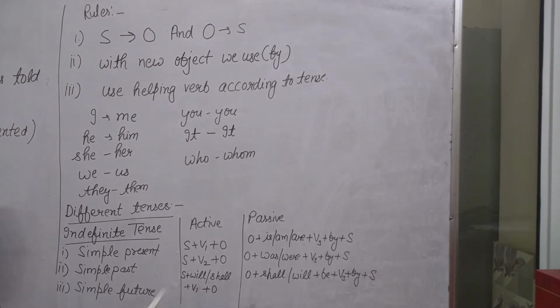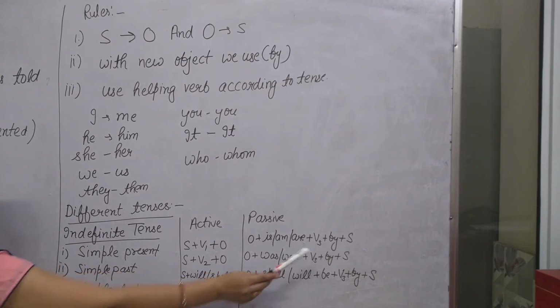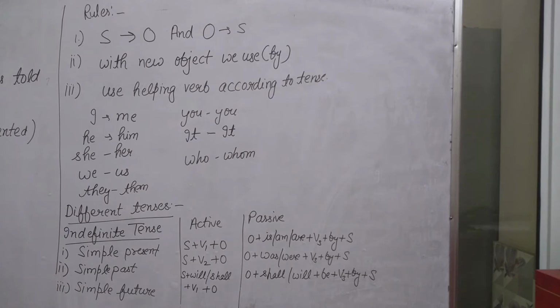We use one helping verb, and there is also verb first form plus object. When we change into passive voice, we change subject into object, again use the helping verbs shall, will, and we use another helping verb in this sentence, be. Again in passive voice, we use verb third form plus by and also change object into subject.